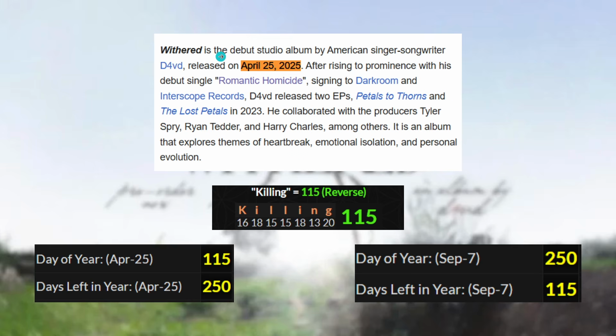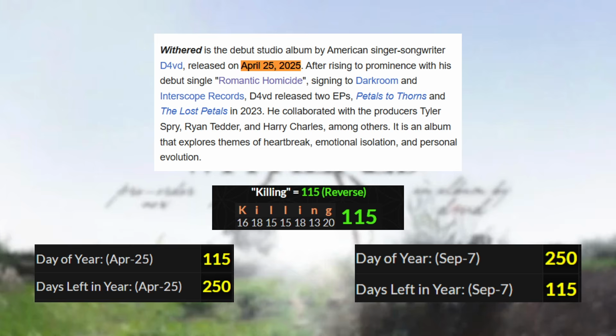Withered has a very interesting parallel between the day that this album came out and Celeste's birthday. Her birthday is September 7th. She was found on the 8th, but her birthday, what they saying, is September 7th, which is a direct reflection to the release of this album, Withered, which has this song on it called Romantic Homicide, where he's singing about letting it go.